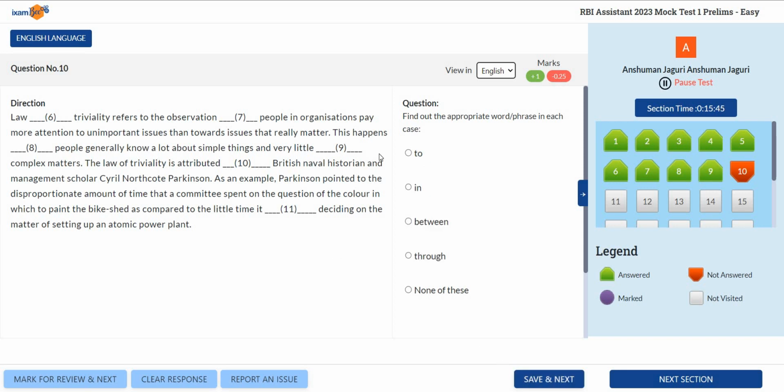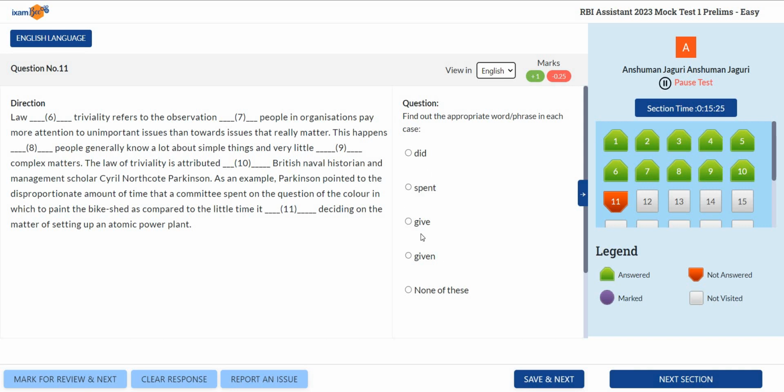Okay. Then you see the next is the law of triviality is attributed. Again, the verb attributed here carries the preposition to with it. So if you're good at English, you'll be able to find out very quickly the prepositions with certain verbs. Then again, little time it, right?